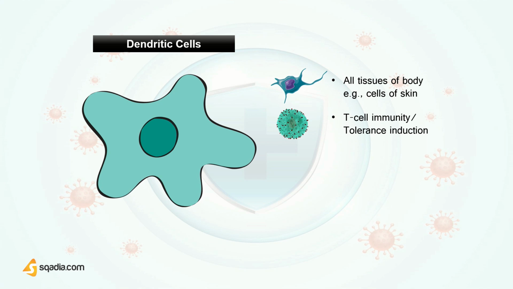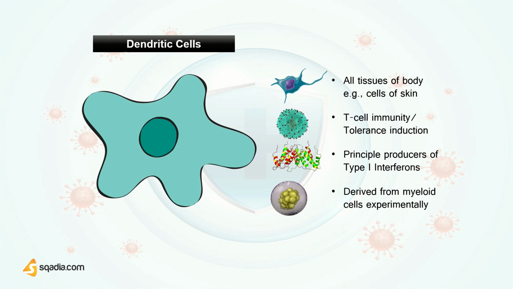A second subset, plasmacytoid dendritic cells, a name that derives from their morphological resemblance to plasma cells, are the principal producers of type 1 interferons. This is an important group of antiviral proteins. Although experimentally dendritic cells are often derived from myeloid cells, the developmental lineage of dendritic cells in bone marrow is still the subject of debate.